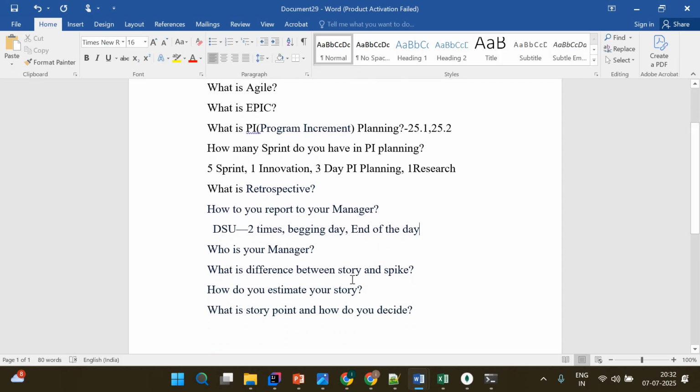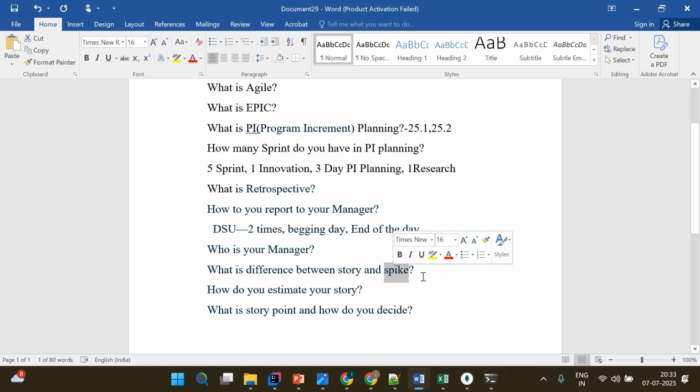Next question, what is the difference between story and spike? That is one of the important questions, right? As I told you, we have epics. One epic may have n number of stories and n number of spikes. But one thing you have to remember is that a story will have some kind of testing involved. After completing your task, a QE has to test it. QE means quality engineer, that is a tester, right? But a spike doesn't have that. A spike is something like research actually.